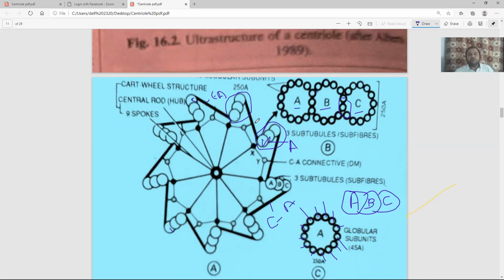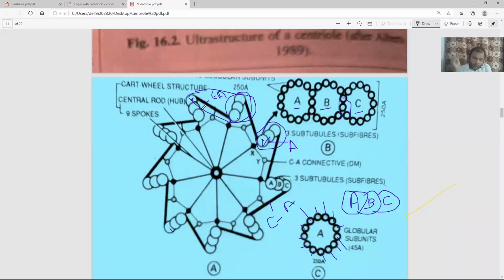So this way you show around 1, 2, 3, 4, 5, 6, 7, 8, 9. Nine such linkages you are drawing. So this much of the structure is now completed. Similarly, there is another structure called cilia. Cilia have only two microtubules, A and B. They don't have the C microtubule. I will speak about cilia when I am teaching you cilia.